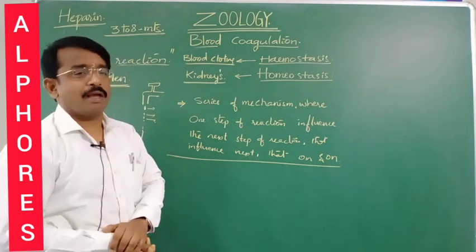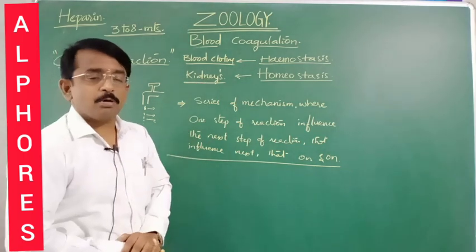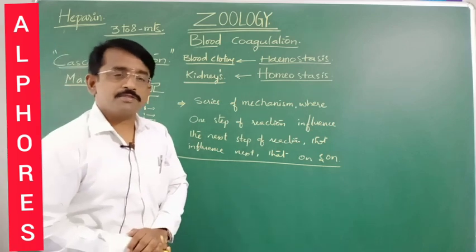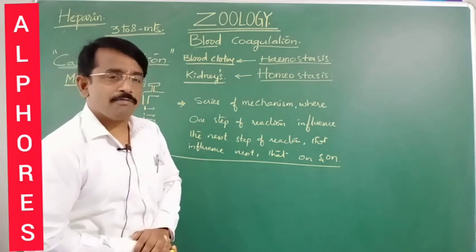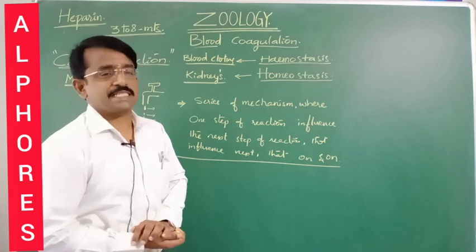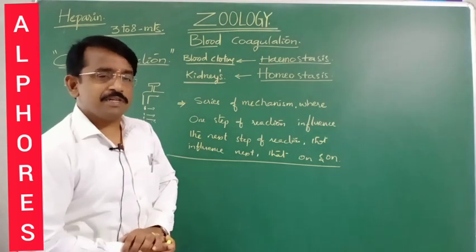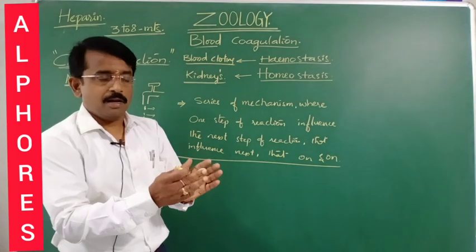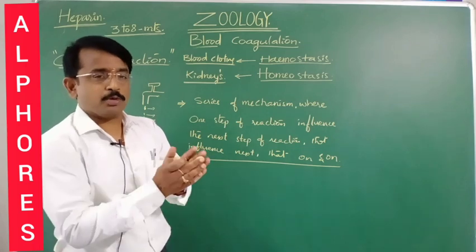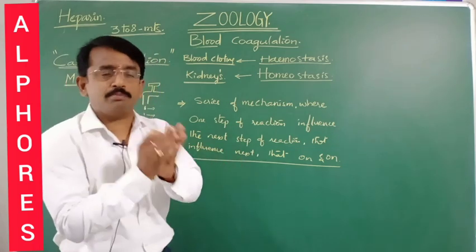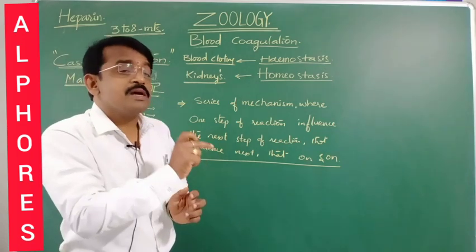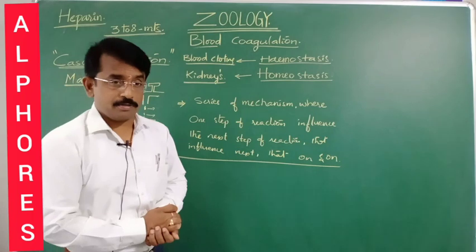In the same way, the blood coagulation or blood clotting process involves 3 steps. First, the formation of prothrombinase, or prothrombinase activating factors. Then once the prothrombinase activating factors are formed, prothrombinase converts prothrombin into thrombin. Then thrombin acts upon fibrinogen and converts it into fibrin fibers.